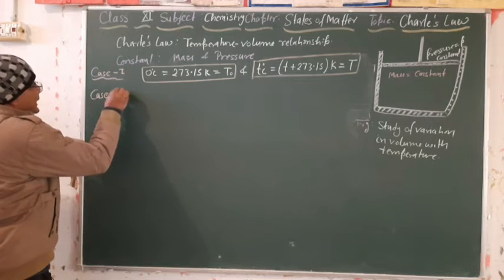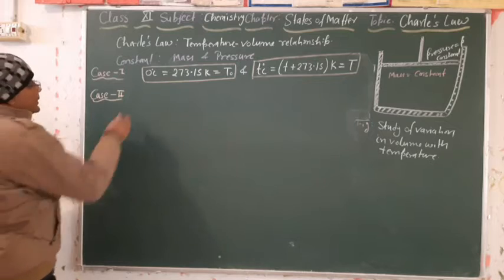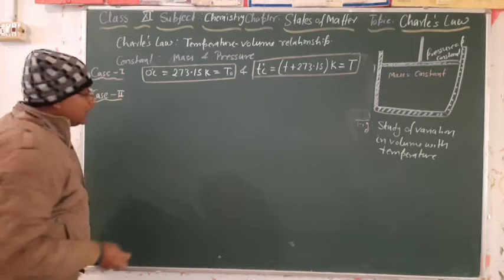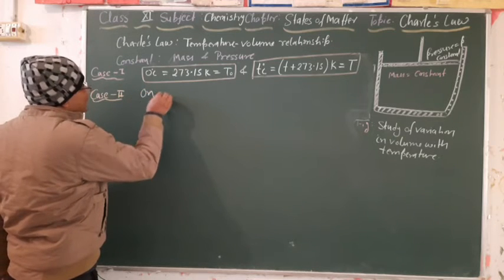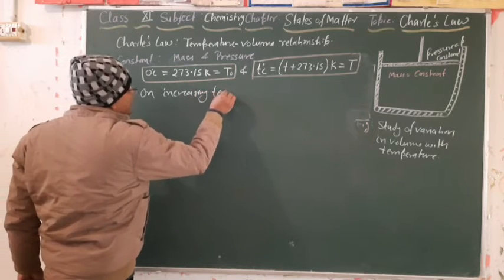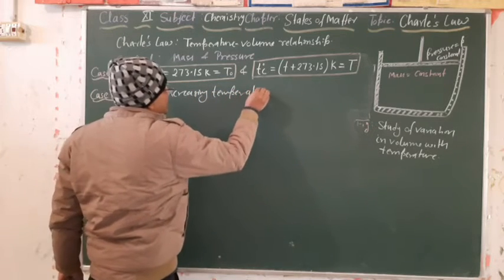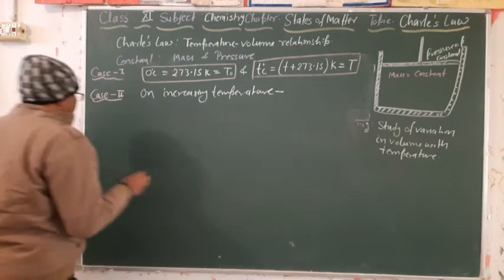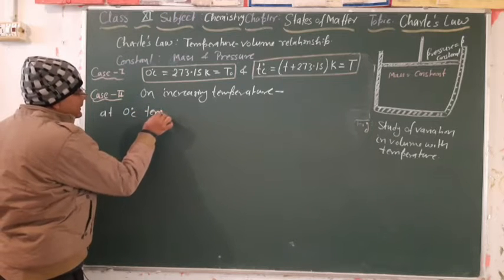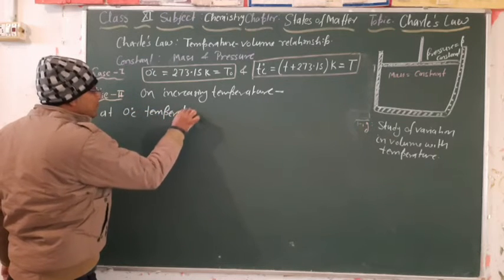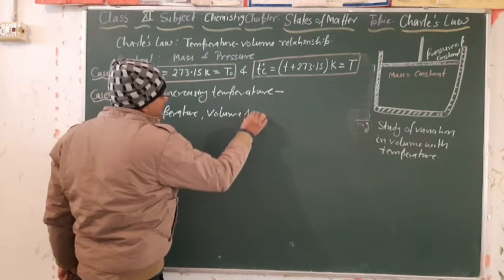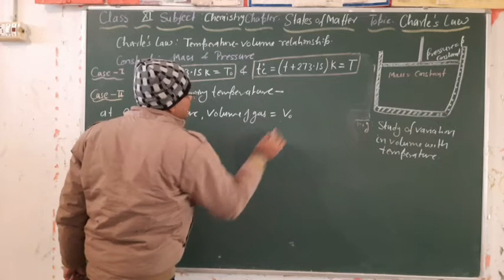In case first we decreased the temperature and found this relation. Now on increasing temperature, at 0 degree Celsius temperature, the volume of gas is V naught.